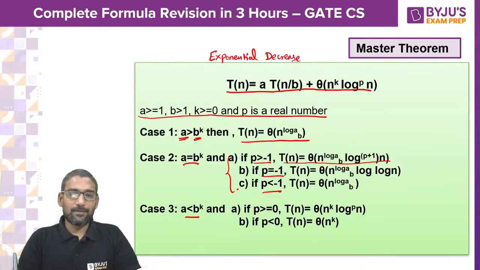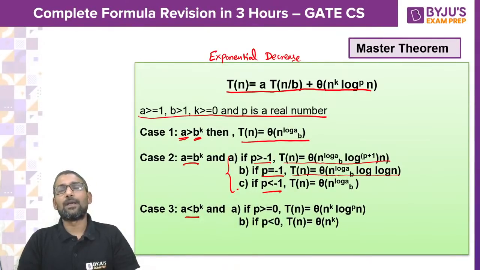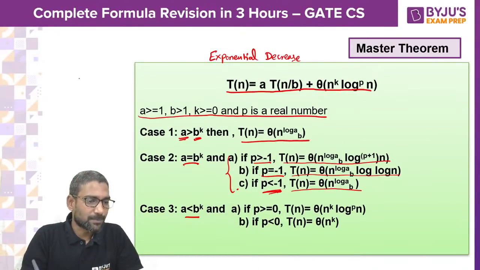And if p value is -1, then it is n to the power log a base b into log n. And if p is less than -1, then it is theta of n to the power log a base b.